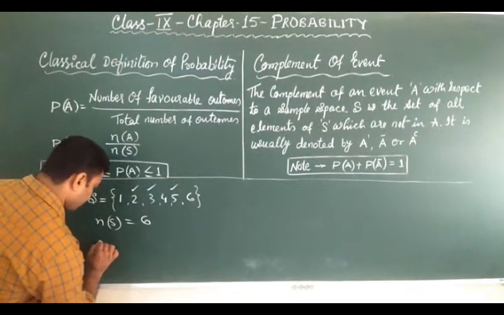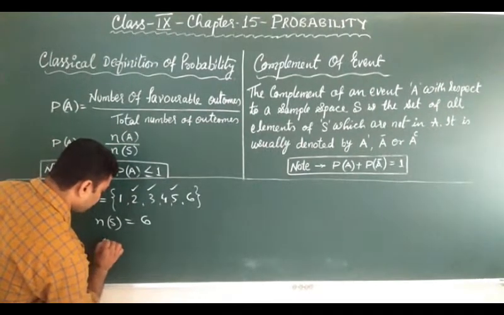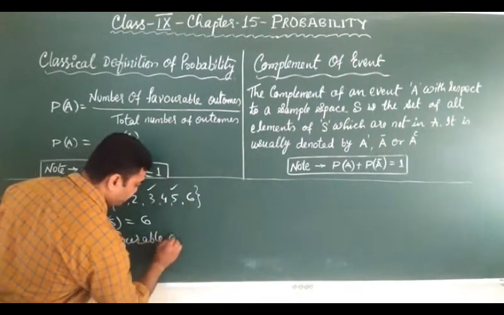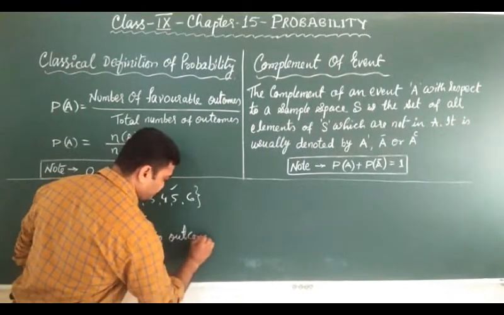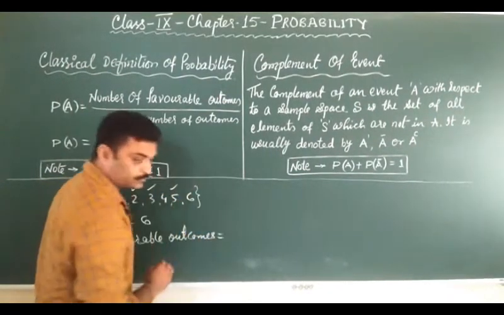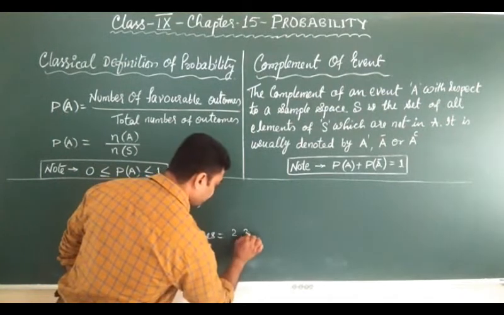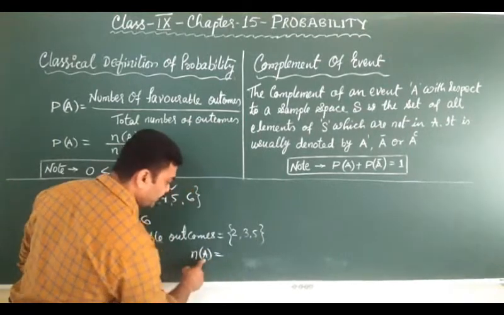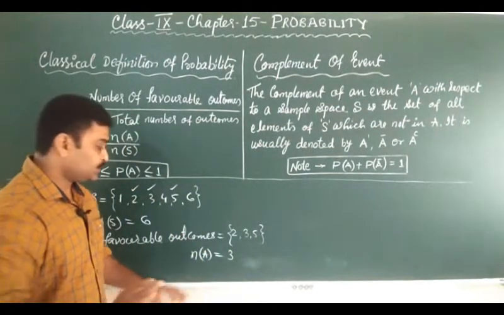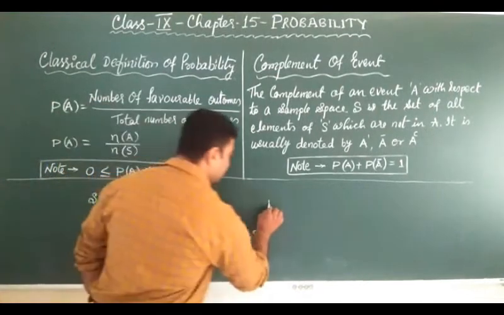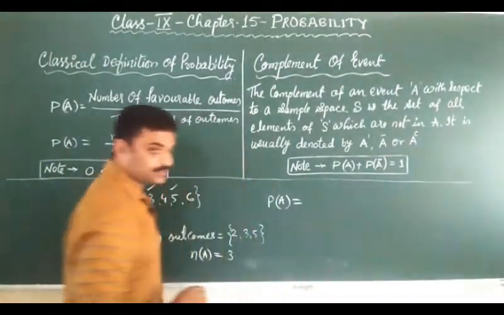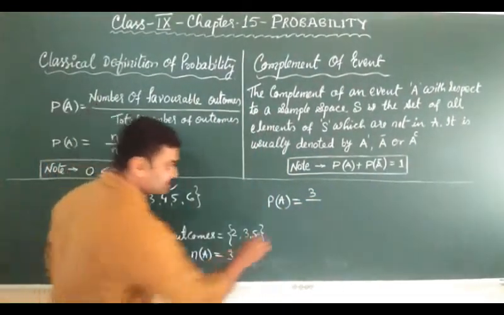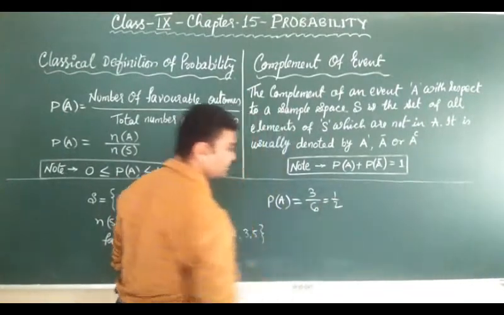So the favorable outcomes are 2, 3 and 5. That means the number of favorable outcomes of event A is equal to 3. Clear? So our probability P(A) is equal to n(A), that is 3, upon the total outcomes, that is 6. This 3 upon 6 is equal to 1 by 2.